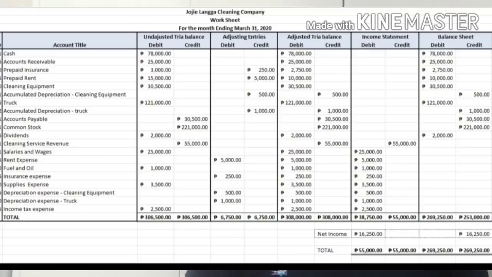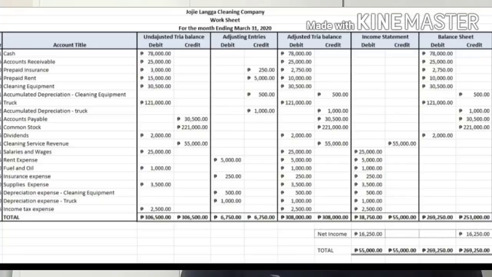For dividends, we just have to carry forward 2,000. For cleaning revenue, we have 55,000. For salaries and wages, we have 25,000. Rent expense, we have a debit in the adjusting entry column, 5,000. Fuel and oil, 1,000. Insurance expense, 2,000. Supplies expense, 3,500.